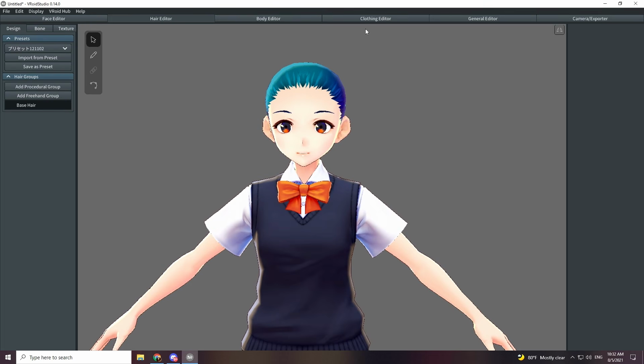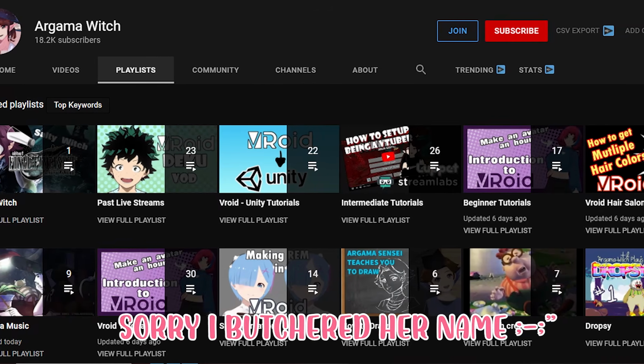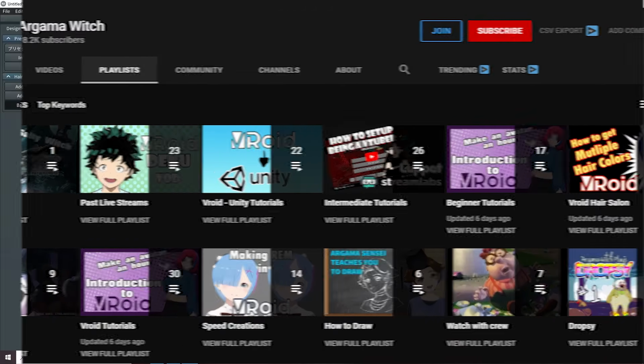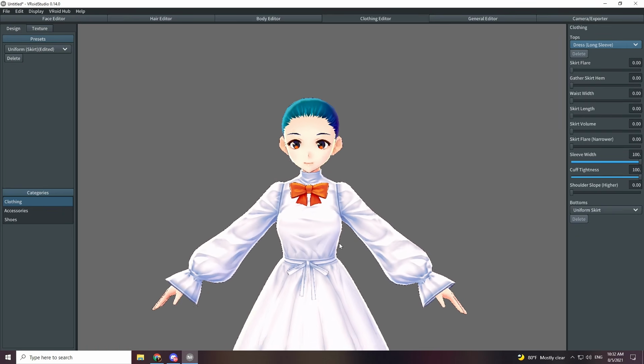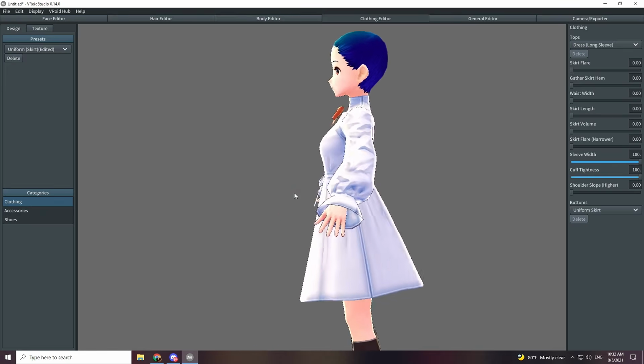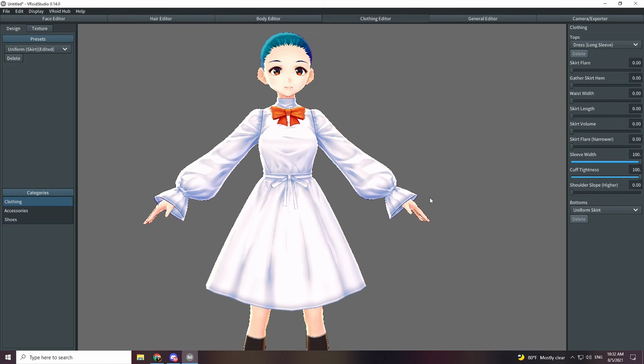One VTuber I recommend watching is Argumenta Witch if you're interested in hair tutorials, because she does an amazing job with that. You can change the style of clothing, which, keep in mind, you can only use these styles in VRoid Studio, so when you're trying to mess with the textures, just be aware of that. Once you're done changing the body and face shape to how you like it, then we can go find some free assets and presets for our model.